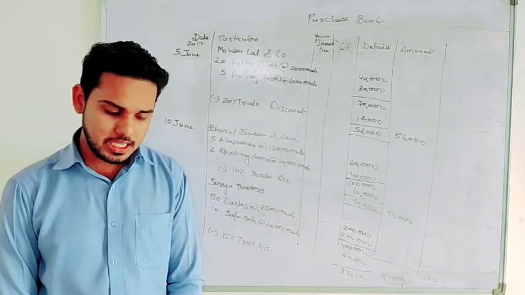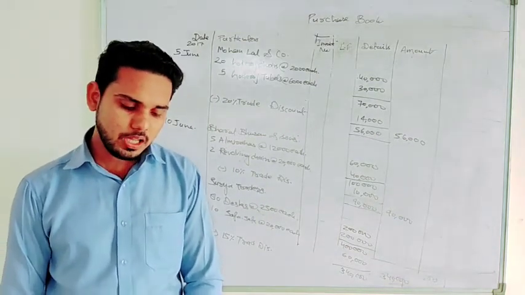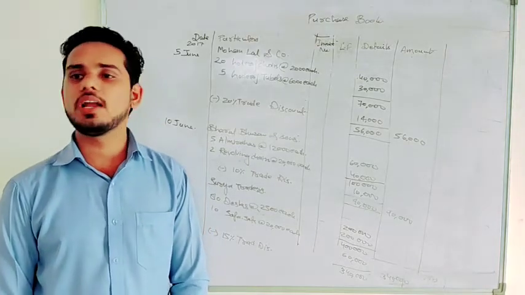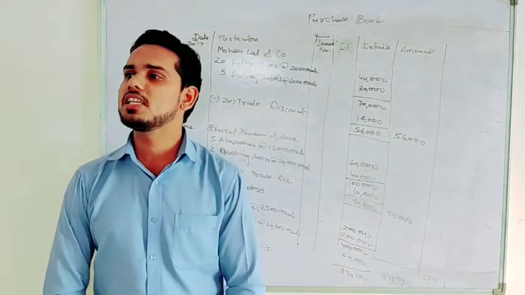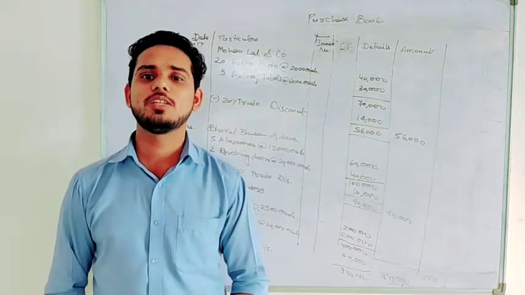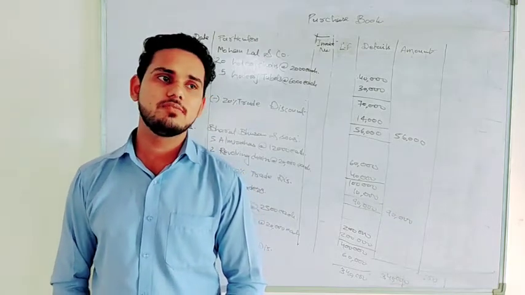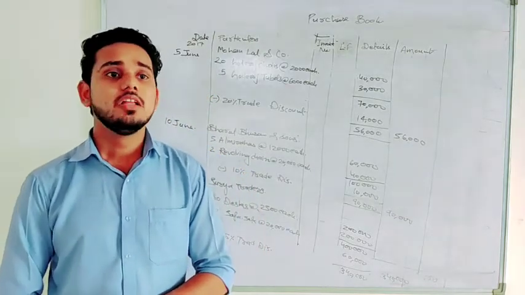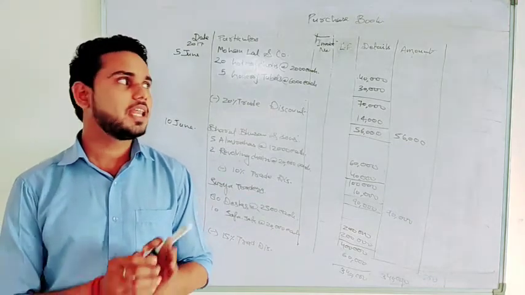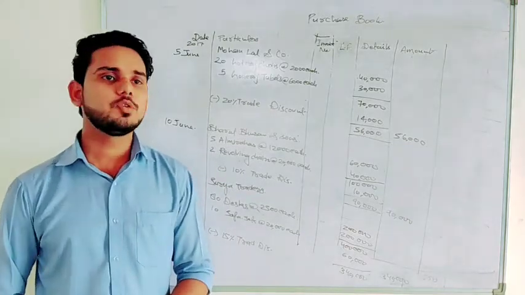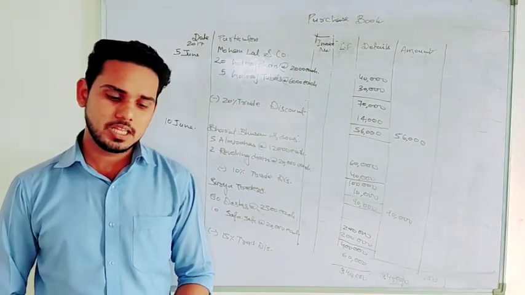The next transaction says purchase for cash from Gopi Chand, Haldiram, Delhi. Will we record this transaction? No. It is given and highlighted also that we are purchasing for cash. That means if we are purchasing for cash, that is a cash purchase, we will not record that here. Any confusion why we are not recording? Okay. Now let's move to the next transaction.